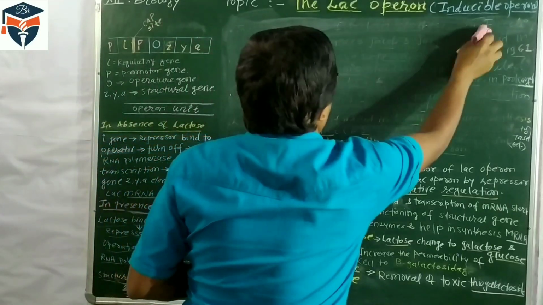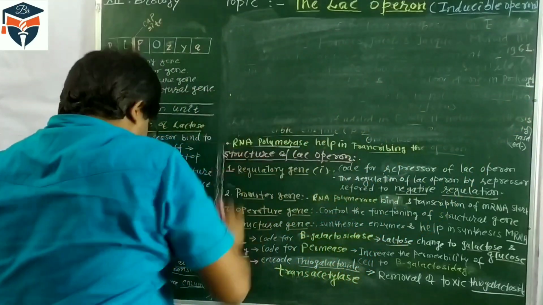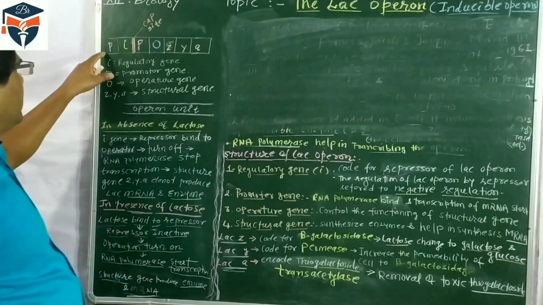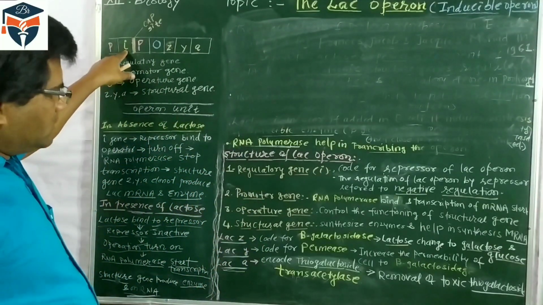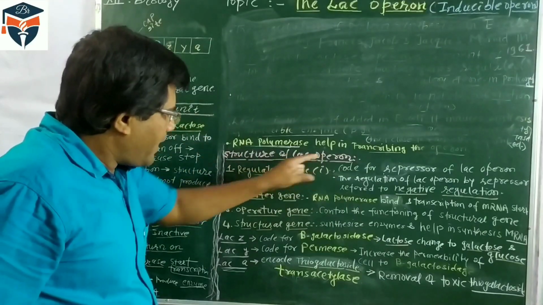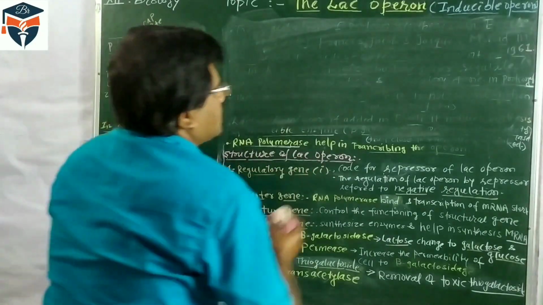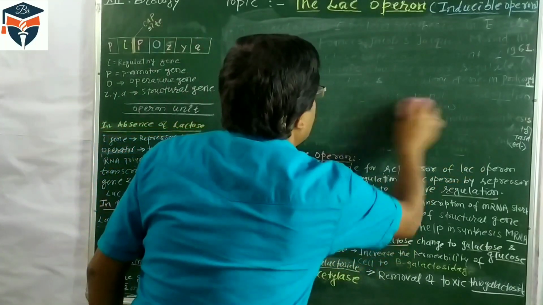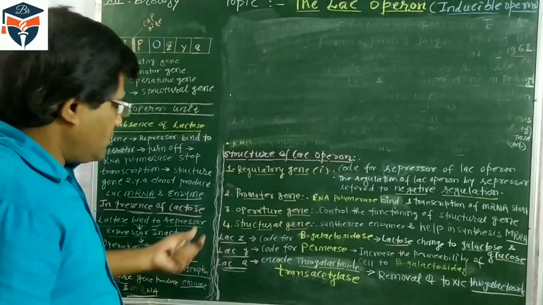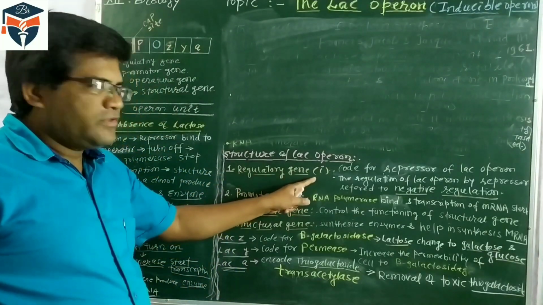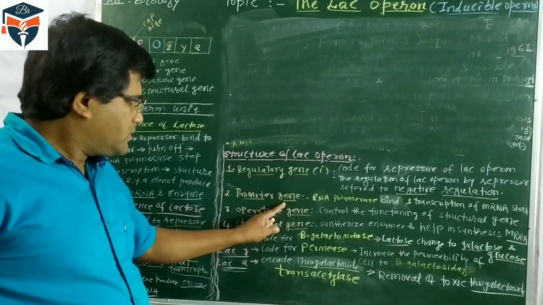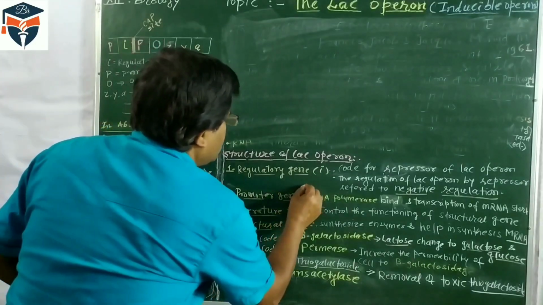As I told you, an operon is a segment of DNA. Here you can see the structure of the lac operon. These are the important structures. The regulatory gene, which is indicated by I. The promoter gene, which is indicated by P. P is for the promoter.